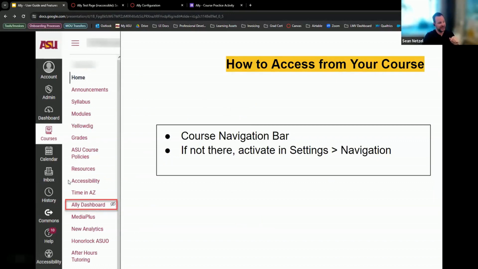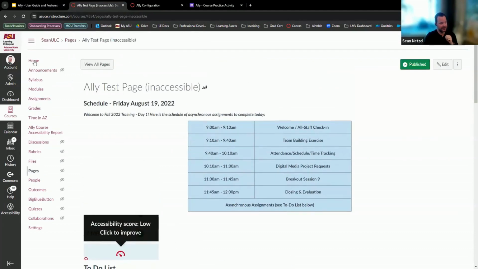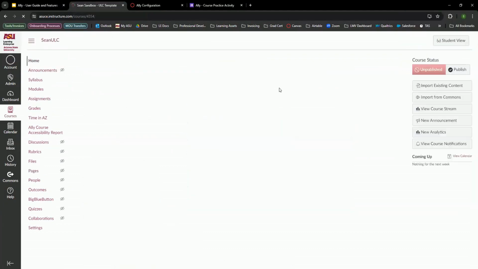On the left right here, you can see the course navigation bar. I'm using the canvas.asu.edu side. You can see in any course on the left, you should have this Ally dashboard available right here. So it's in your course navigation bar. If it's not there, you should be able to access it. Let me see. Are you still seeing my slide deck, or are you seeing the Canvas page now? Canvas page. Okay, perfect.